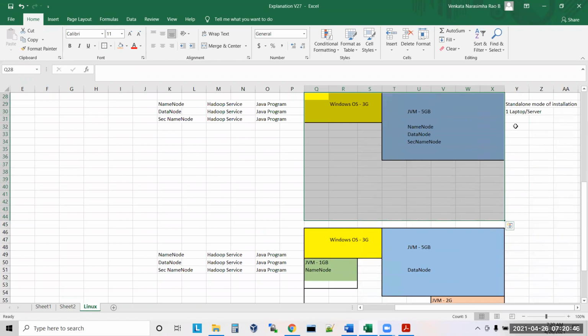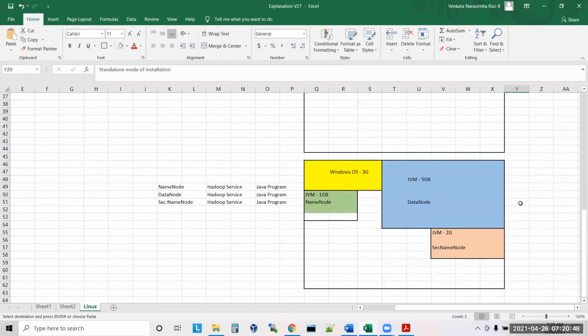Now the second model is called pseudo mode of installation.